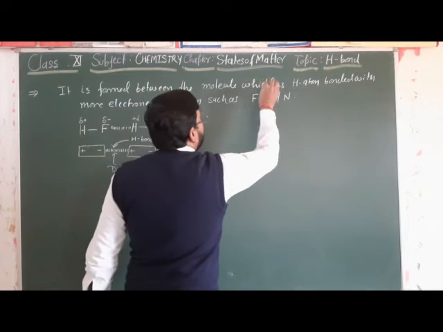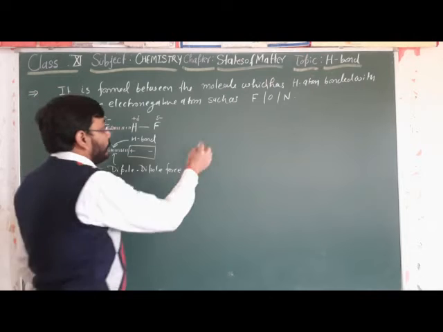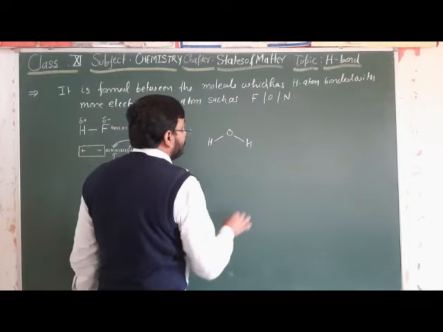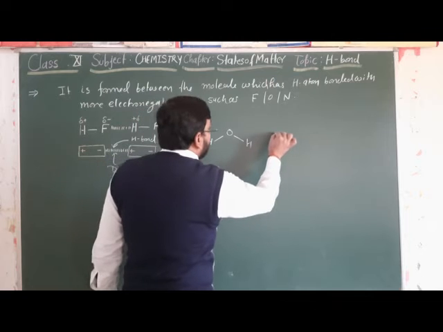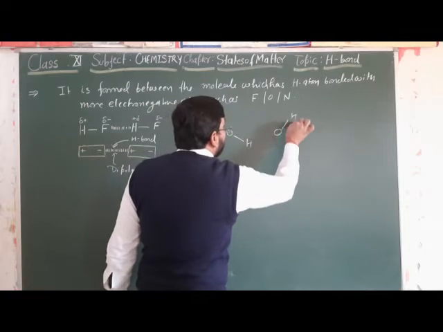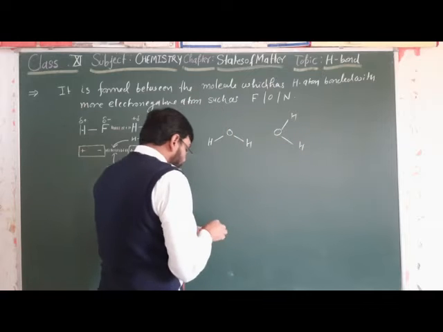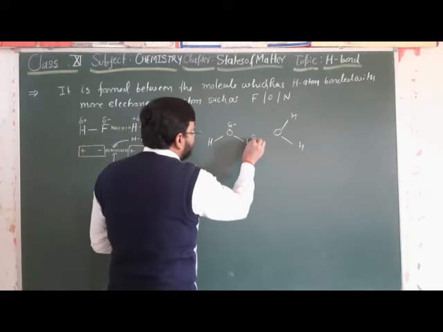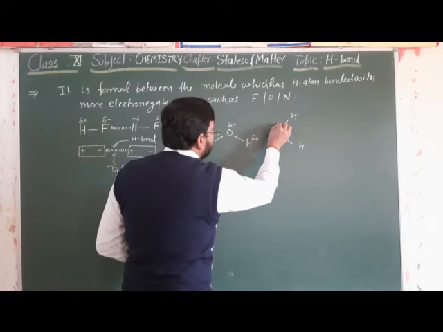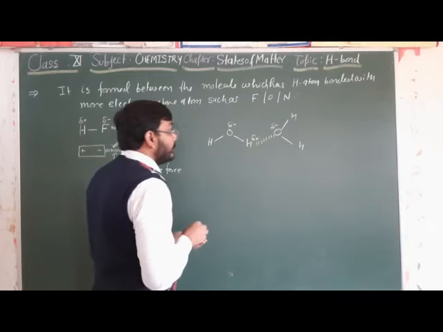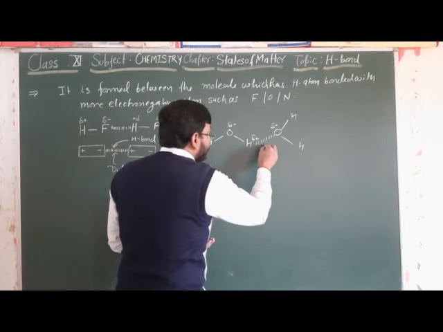Sorry. For example, water: hydrogen, oxygen, hydrogen. Oxygen has the partially negative charge, the hydrogen is partially positive. Interactions arise between oxygen and hydrogen. This is a hydrogen bond.